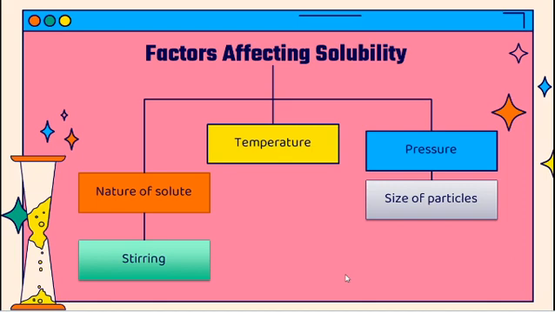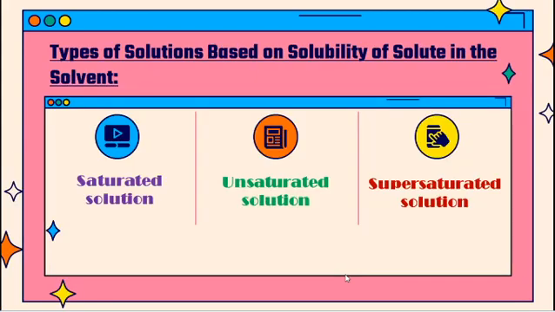Then size of particles. The larger the size of the particle, the more time it needs to dissolve. But the smaller the size of the particle, the more easily it dissolves. Then stirring. Stirring is the process we do while mixing, and it helps to dissolve faster. And then there are three types of solution based on solubility: unsaturated, saturated and supersaturated solution.